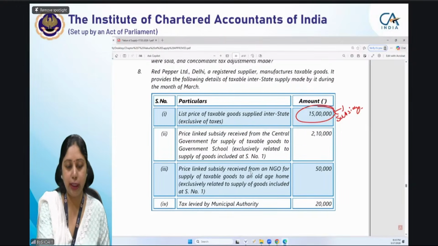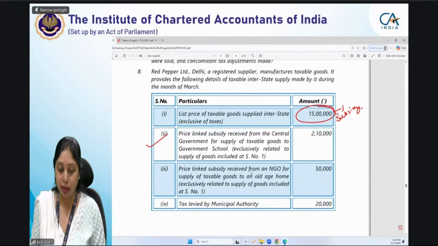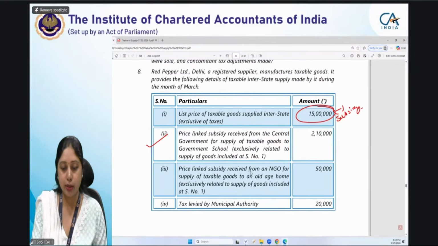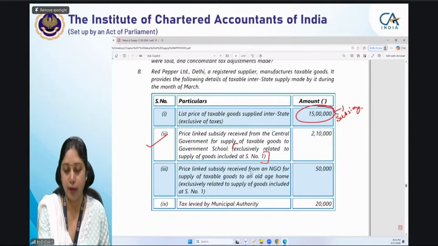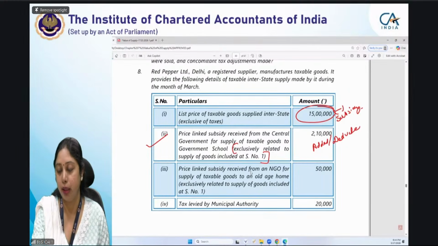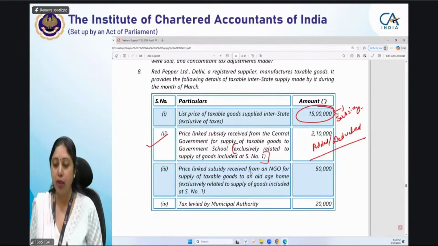First of all, quickly tell me in the chat box regarding subsidy 2. Price linked subsidy received from central government for supply of taxable goods to government schools, exclusively related to supply of goods included in 1. Whether this supply, I am asking you, added or deducted. I'm not asking you includable or excludable. I am asking you whether it will be added in the price of 15 lakh or it will be deducted or no treatment will be given. 3 options you have.